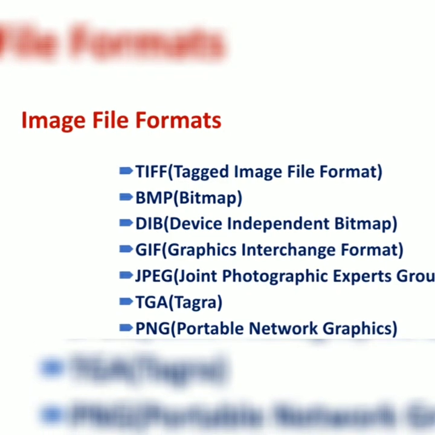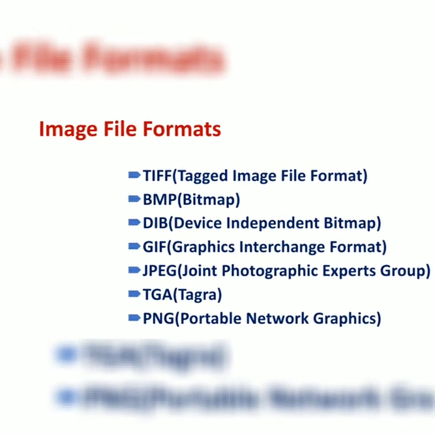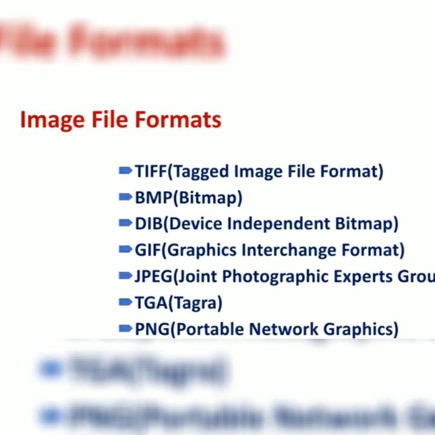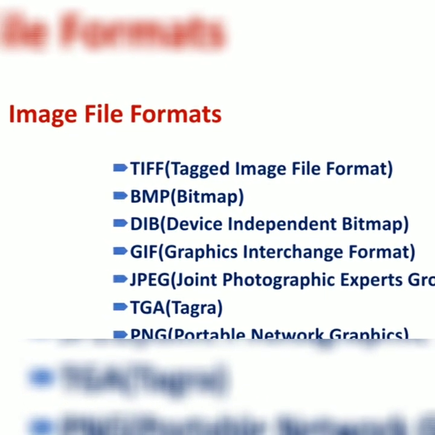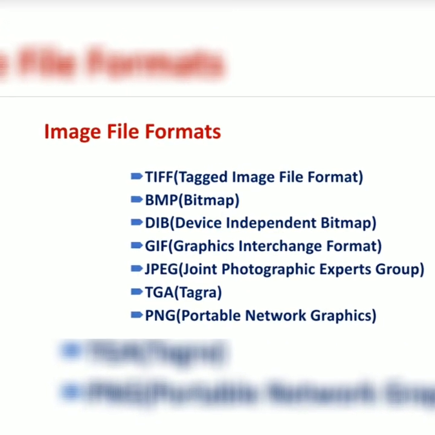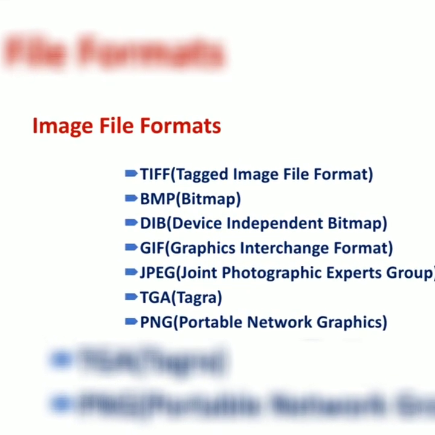The next type of file format is image file format. There are a number of image file formats supported by multimedia. The first one is tagged image file format, TIFF, bitmap, that is BMP, DIB, device independent bitmap, GIF, graphics interchange format, JPEG, joint photographic experts group, TGA, TARGA, PNG, portable network graphics.